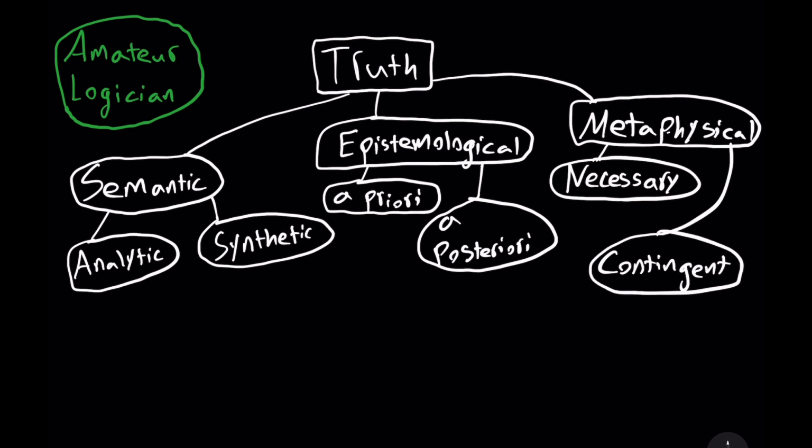When it comes to metaphysical truths, we cannot understate the importance of the late philosopher and logician Saul Kripke. Before him, many people would have thought that the distinction between epistemological truths versus metaphysical truths is a distinction without a difference, or they would think that the only thing that would count as a necessary truth is an a priori truth. But he said, no, there are a posteriori necessary truths.